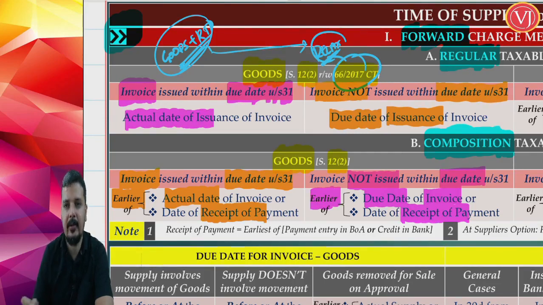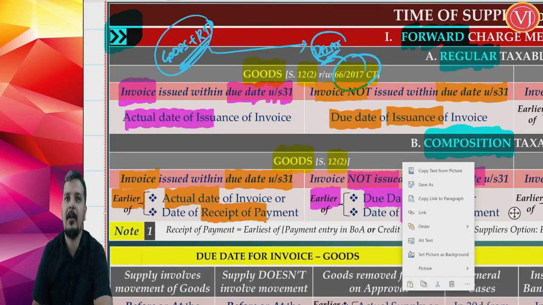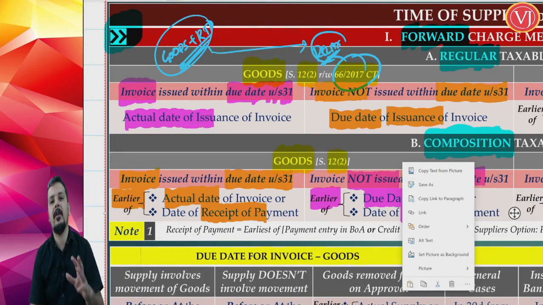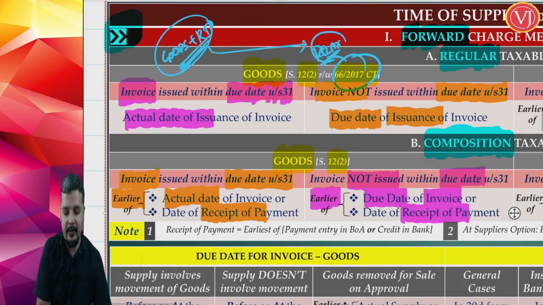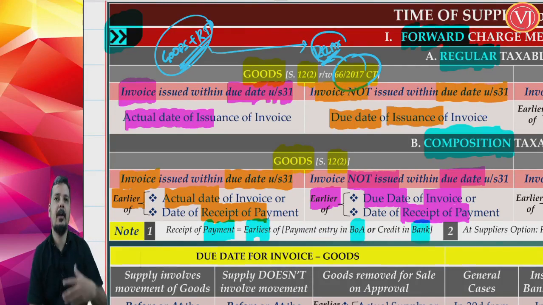And friends, you may ask what is meant by payment. Payment is nothing but your payment in your books of accounts or payment in the bank statement, whichever was earlier. So payment here means it is earlier of payment entry in books of accounts or credit in bank statement. Payment always means payment in books or payment in bank, whichever is earlier.